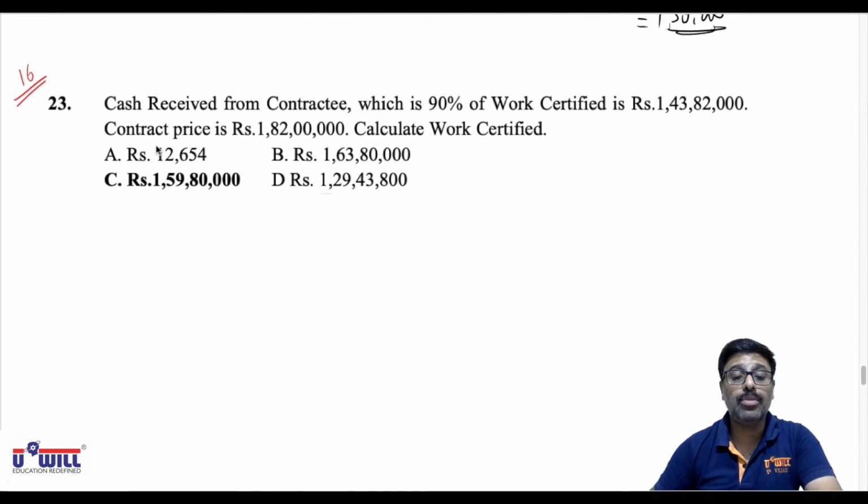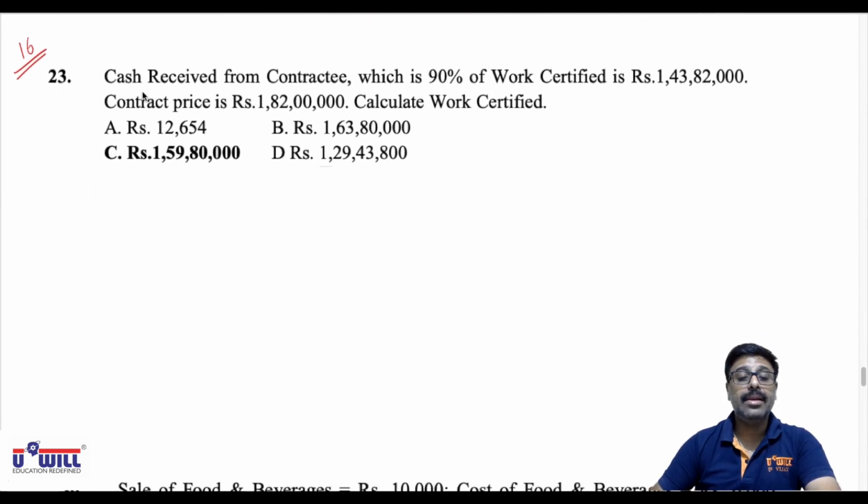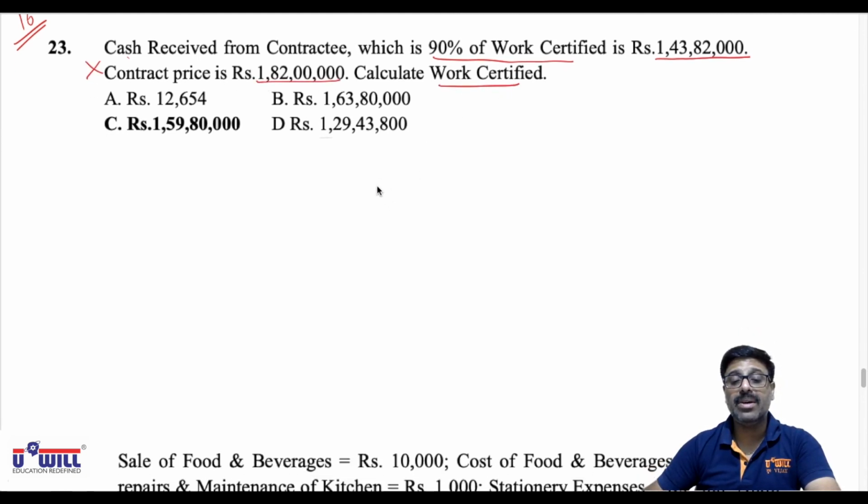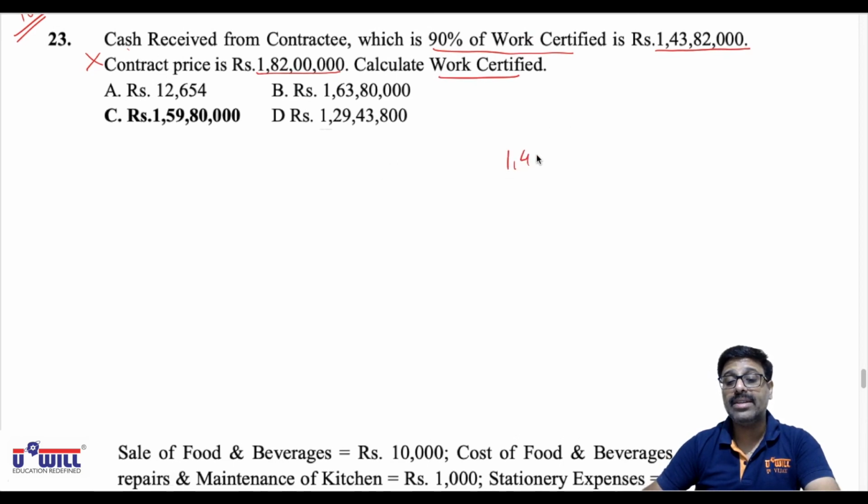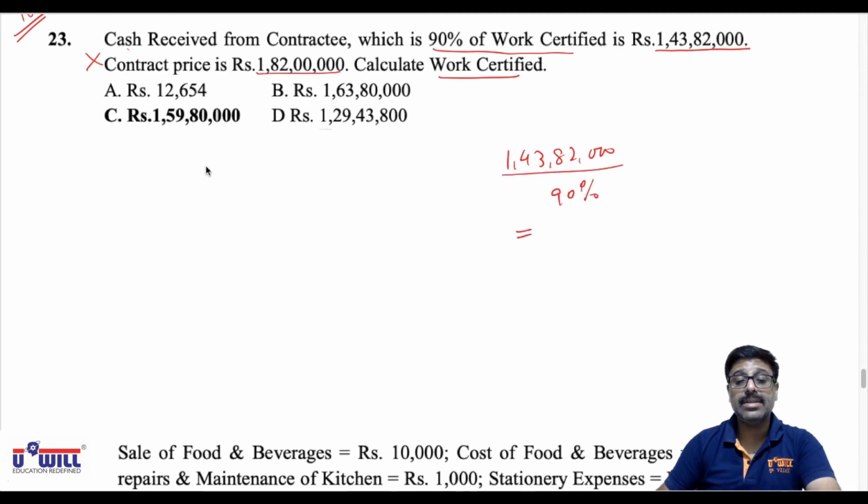Question 23 of October 2018 exams. Cash received from contractee, which is 90% of work certified, is 1,43,82,000. Contract price is 1,82 lakhs, no relevance. Calculate work certified. If you remember, directly you can do 1,43,82,000 divided by 90%. Or you can make workings: when cash received is 90, work certified is 100. So when cash received is 1,43,82,000, what will be work certified?